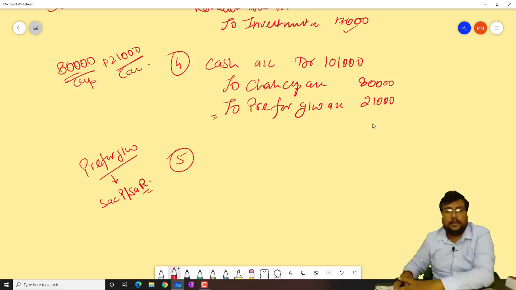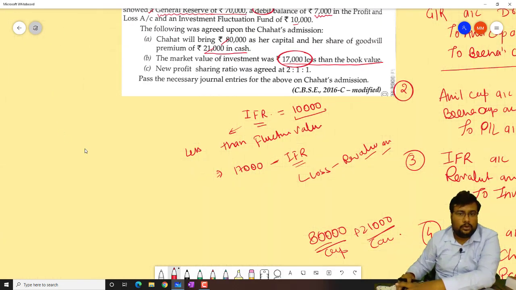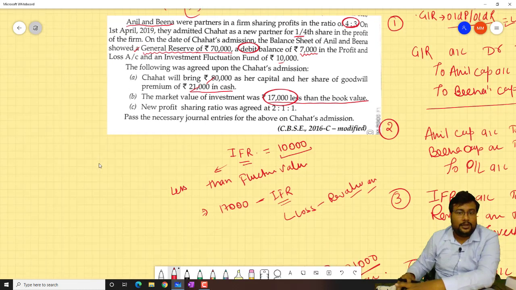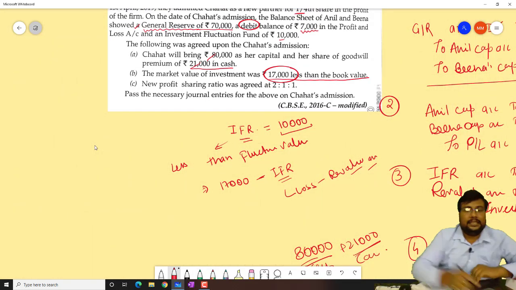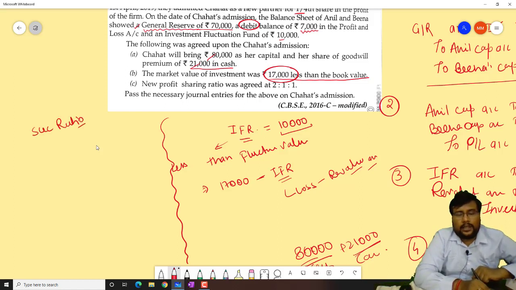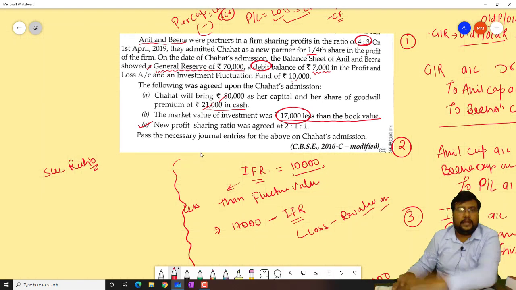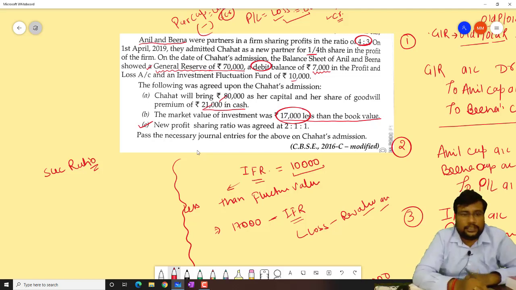In this question, the new profit sharing ratio is given, so we will find out the sacrificing ratio. Whenever in the question the new profit sharing ratio and old ratio are given, then we have to find out the sacrificing ratio.